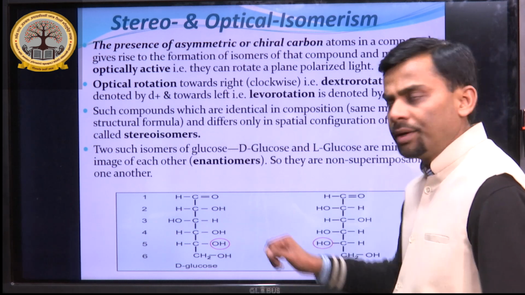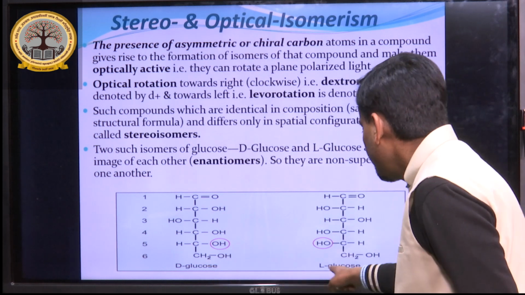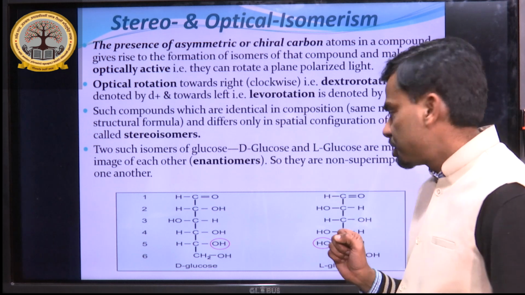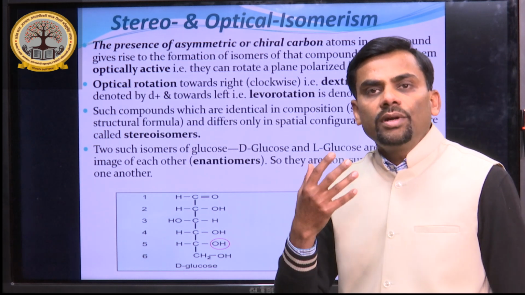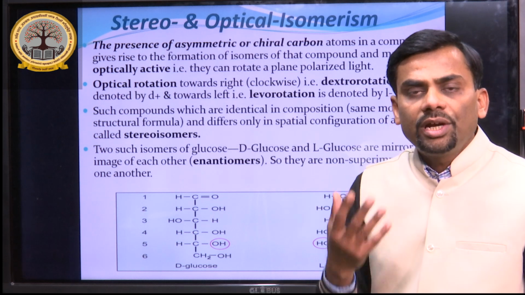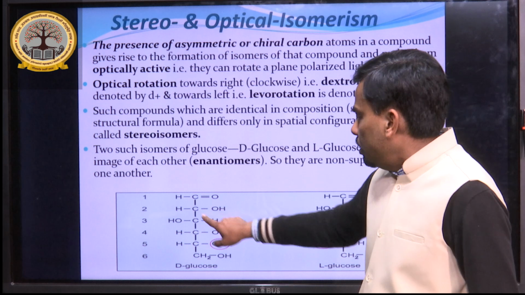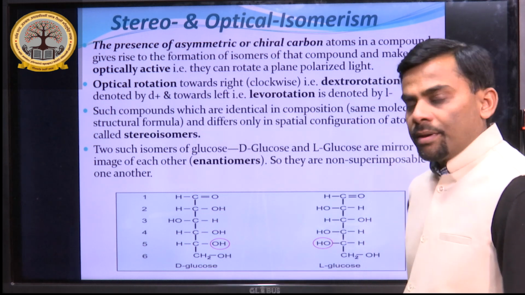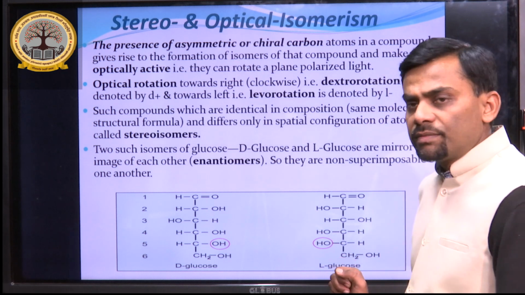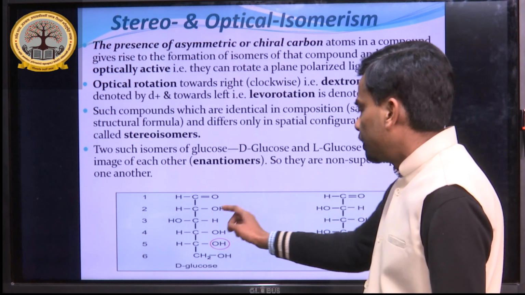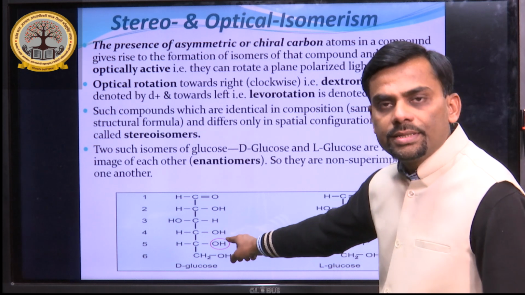The molecular and structural formula is the same for both isomers D and L, but what is the change? It is the change in spatial configuration around the carbon atoms from the second to the fifth carbon atom. You are seeing here in the case of D-glucose, from the second to fifth carbon, in most cases the hydrogen group is on the left hand side, while the hydroxyl group is on the right hand side.